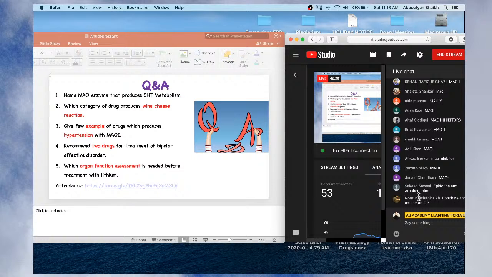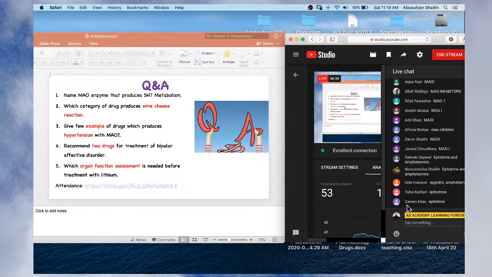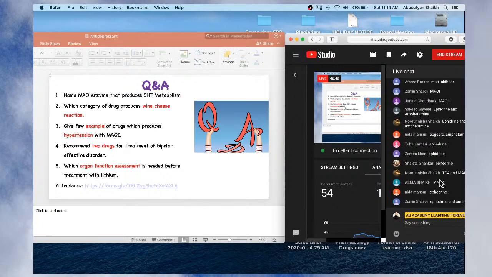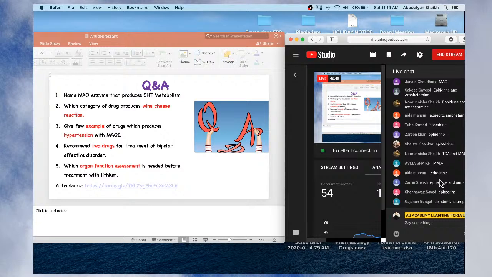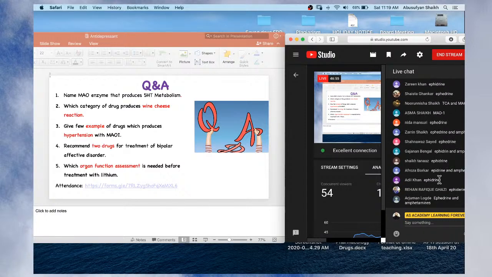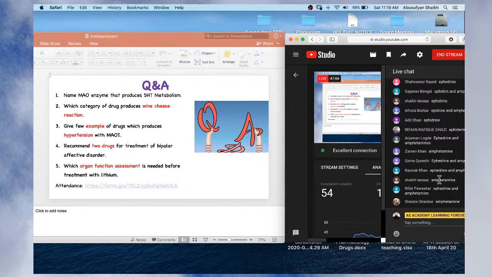Ephedrine and amphetamine produce hypertension. They have sympathomimetic action. Also TCA, tricyclic antidepressant drugs, also produce hypertension, because TCA, ephedrine and monoamine oxidase inhibitor all produce sympathomimetic action. So this action is too high and it produces an increase in blood pressure.